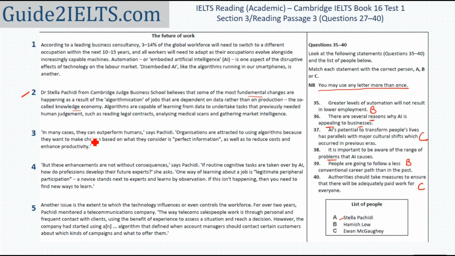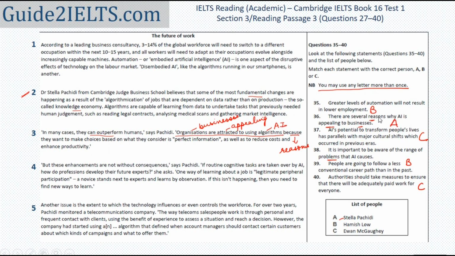The third paragraph: they outperform humans. Organizations are attracted to using algorithms. Algorithms is AI, attracted is appealing, businesses is organizations. So what are the reasons? Because they want to make choices as well as reduce costs. So the third paragraph is mentioning the reasons, and Stella Pachidi is the one who's saying it. So A would be the answer to the 36th one.